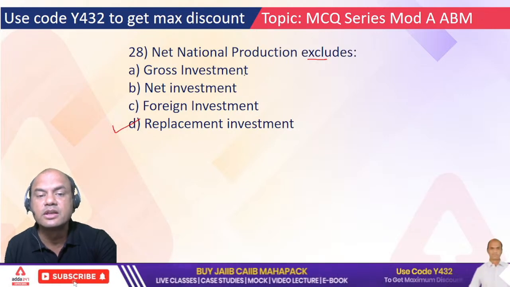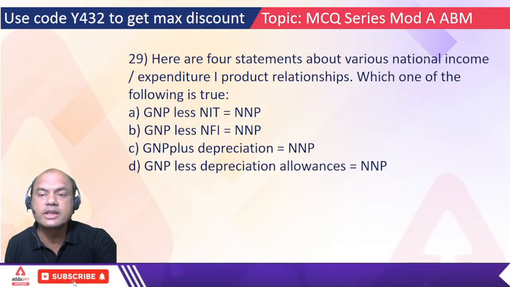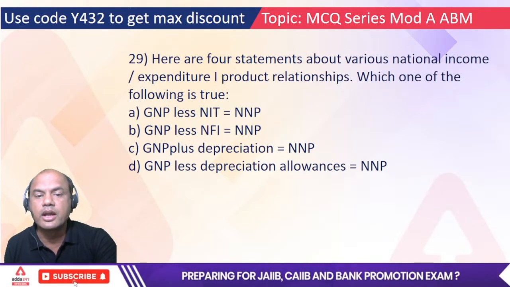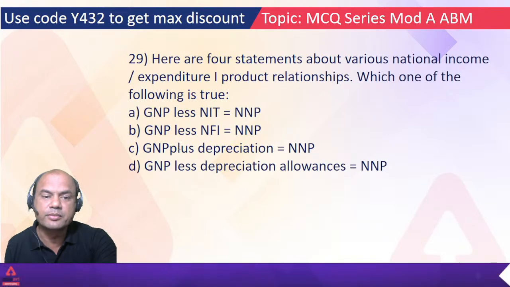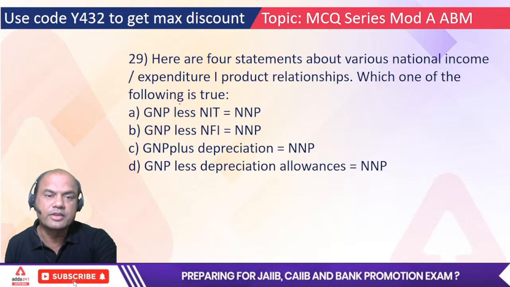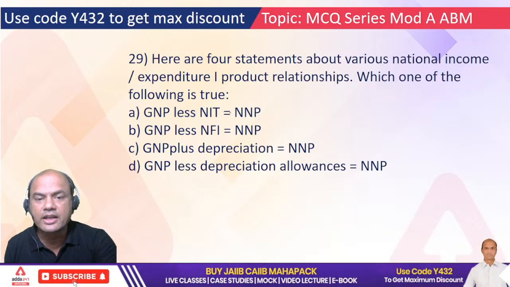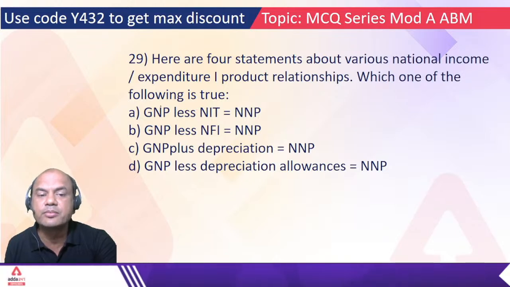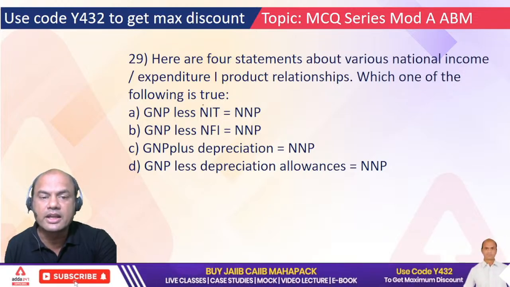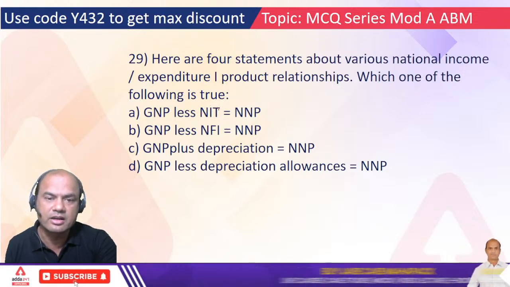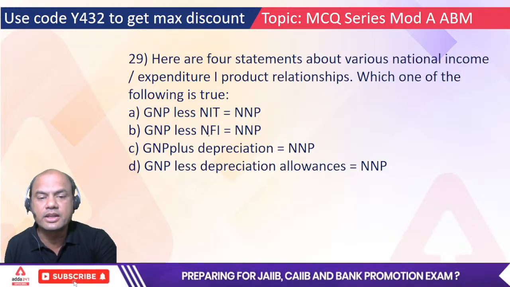It excludes replacement investments. Here are 4 statements about various national income and expenditure or product relationships. Which one of the following is true? Let's find it out. GNP less NIT equals NNP. GNP is gross national product, NNP is net national product, and NIT is transaction cost, net interest and taxation. GNP less NFI equals NNP.